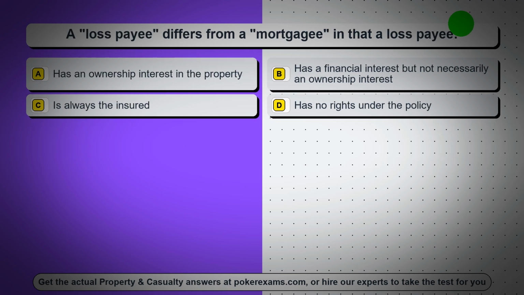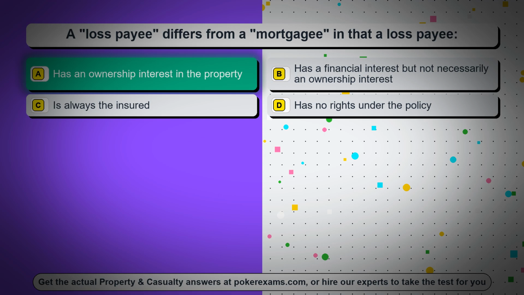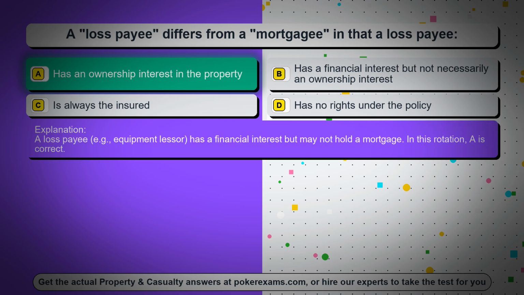Question 31. A loss payee differs from a mortgagee in that a loss payee, option A, has an ownership interest in the property. Option B, has a financial interest but not necessarily an ownership interest. Option C, is always the insured. Option D, has no rights under the policy. The correct answer is option A, has an ownership interest in the property. A loss payee, for example an equipment lessor, has a financial interest but may not hold a mortgage. In this rotation, A is correct.